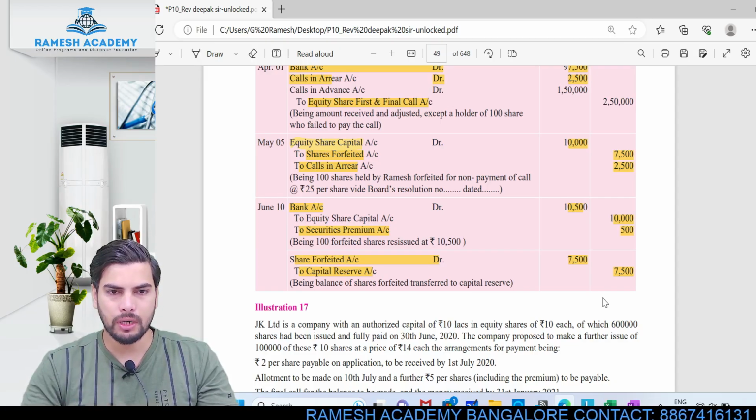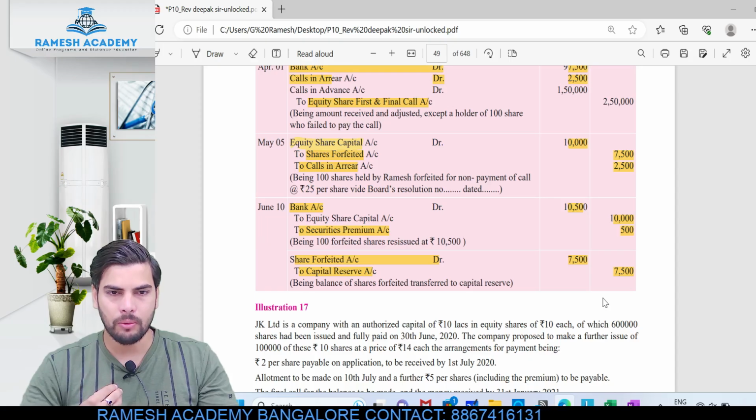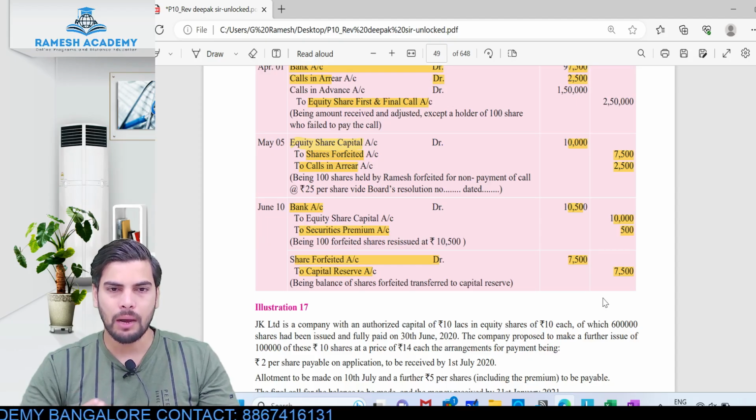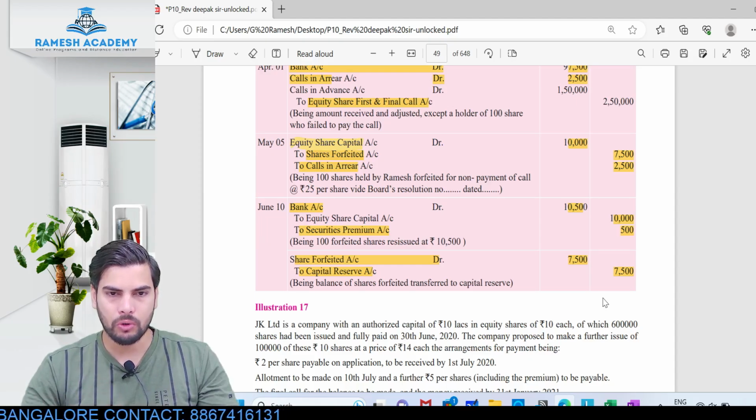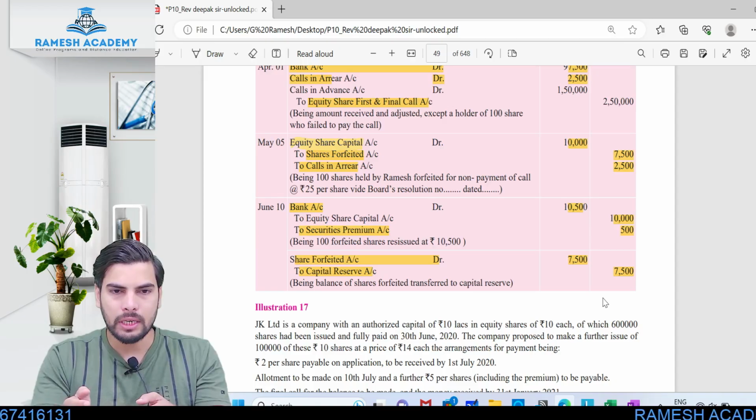If the shares were originally issued at par, the entry would be: Share capital account debit to the extent of called up value, to share forfeited account to the extent of the amount already received, to share allotment or share first and final call to the extent of the amount yet to be received. In a few cases the amount yet to be received would have been transferred to calls in arrears. At that point the entry changes slightly: share capital account debit to the extent of called up value, to share forfeited account, to calls in arrears.